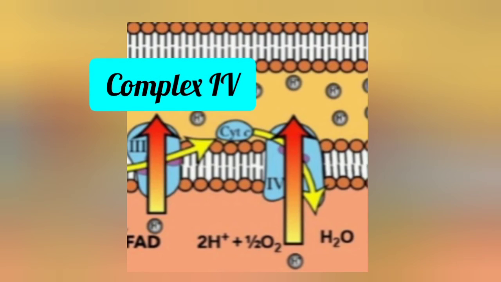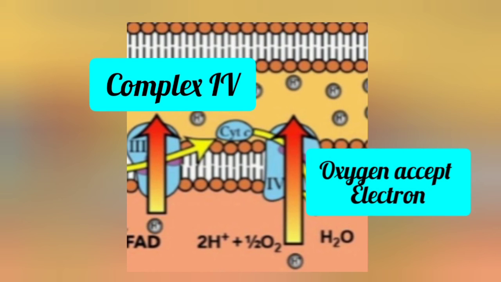Electron from complex 3 will be transferred to complex 4 by the mobile carrier cytochrome C. And then it supercharges complex 4, which pumps more protons towards the intermembrane space. The electron is then transferred to the last electron acceptor, which is oxygen, which splits into 2 oxygen ions and combines with protons to form 2 molecules of water.